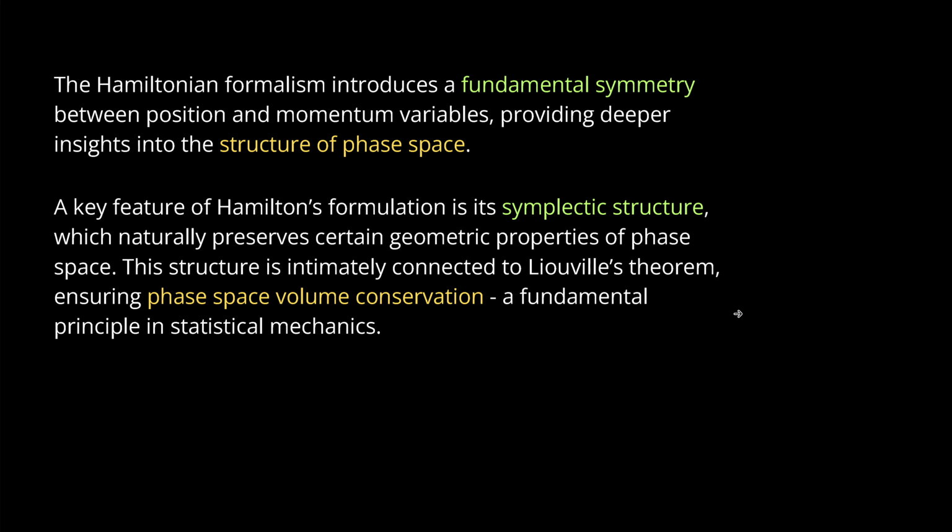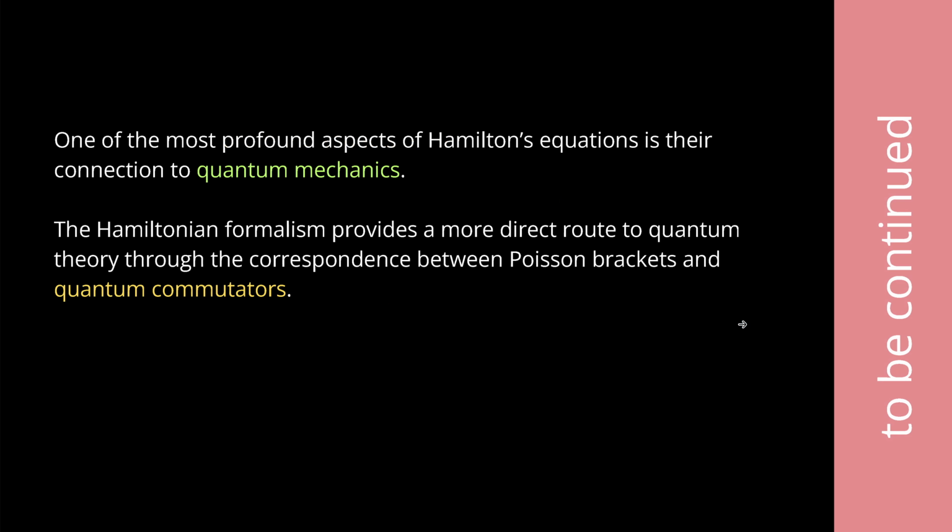So if you take a step back and you think about this, you discover that there's another path forward. Because one of the most profound aspects of the Hamiltonian equation is the connection to the quantum mechanical interpretation. And the Hamiltonian formalism, my goodness, provides a more direct route to quantum theory through the correspondence between the Poisson brackets and the quantum commutators. But this needs to be continued in a different video.